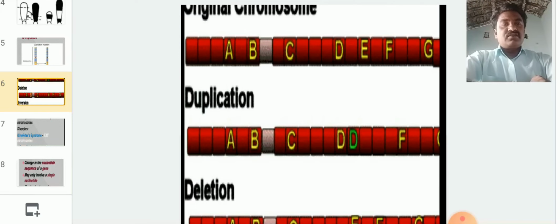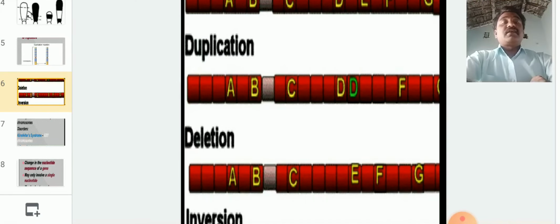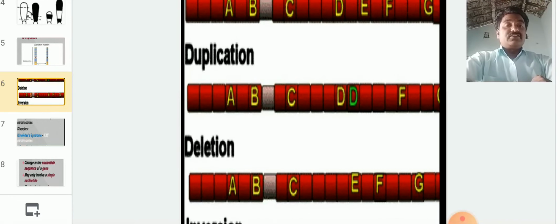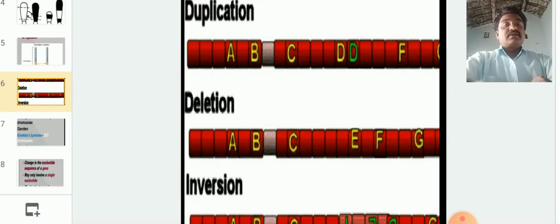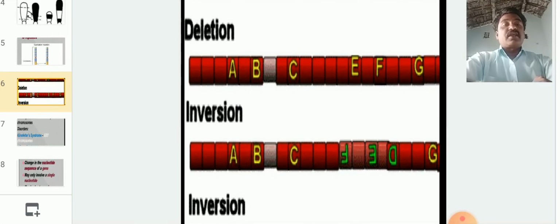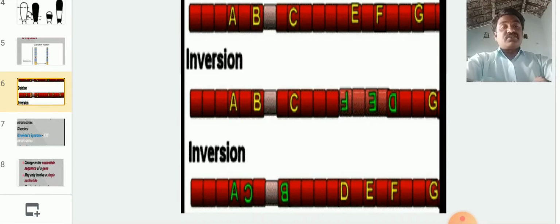Here we can observe A B C D E F G, this is the original chromosome. Here the duplication takes place: A B C D D, D is duplicated. Next, deletion, so D is deleted. And inversion: A B C D E F inversely attached to the same chromosome, so this is called inversion.